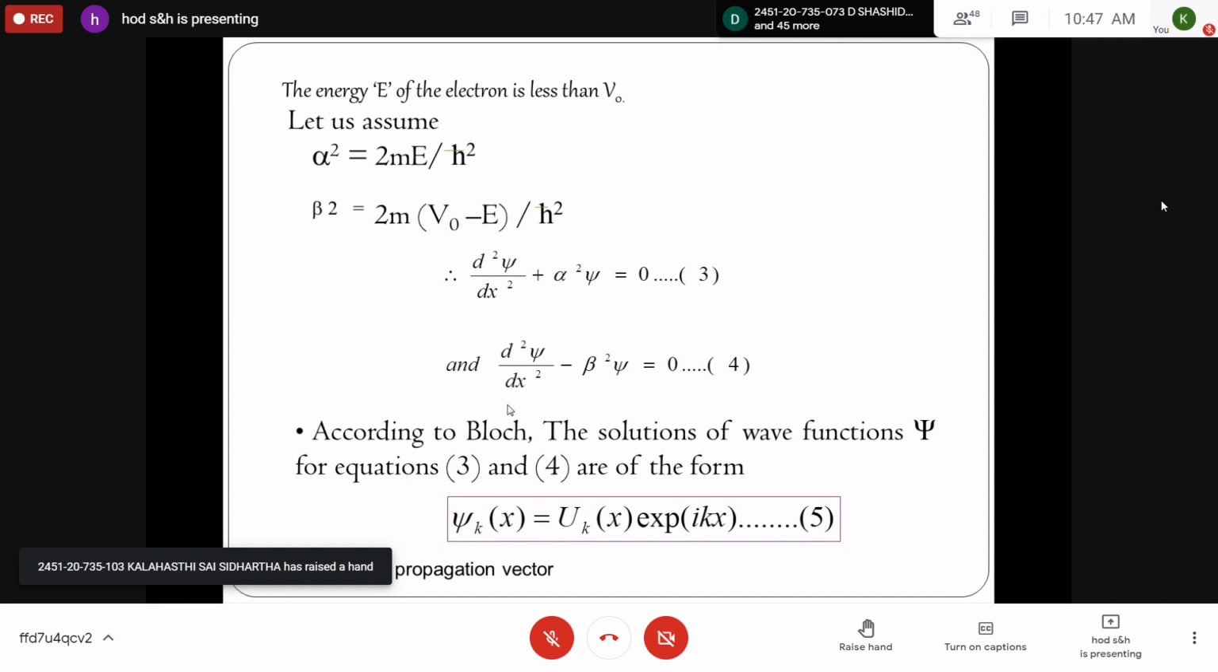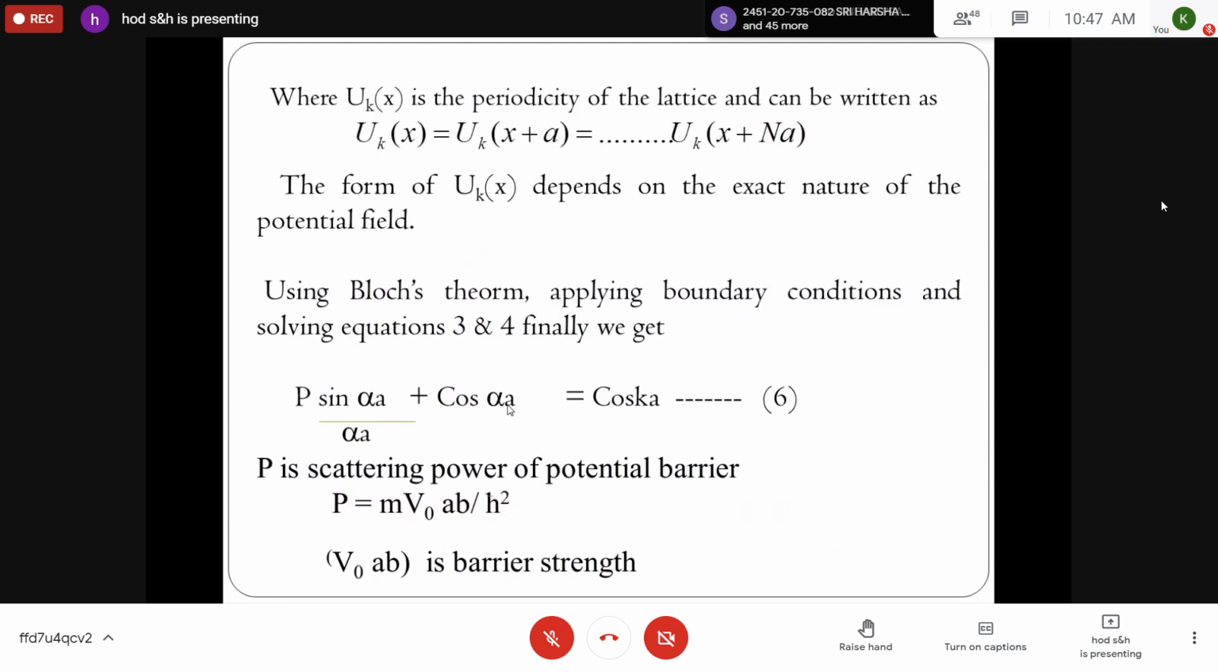Now according to Bloch's theorem, the solutions of wave functions ψ, which are having periodic potential functions, can be expressed as ψk(x) = uk(x) e^(ikx), where ψk(x) is the one-dimensional wave function associated with the particle, uk(x) is the one-dimensional periodic potential, and k is the propagation vector. This is represented by equation 5. And actually the periodicity of the lattice according to Bloch's theorem can be written as uk(x) = uk(x + a), like that.